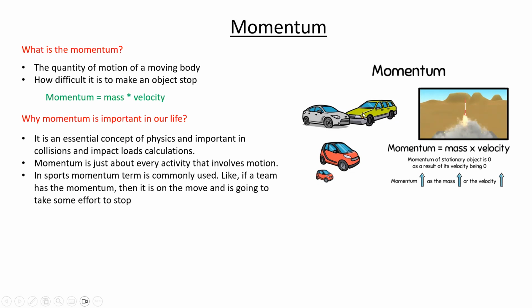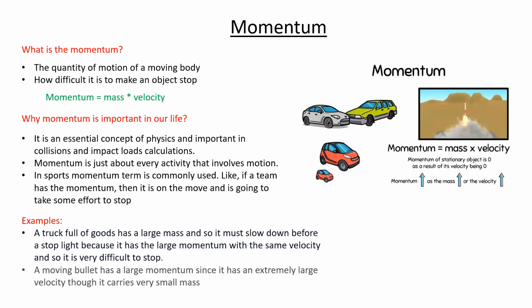Imagine that we have two cars with different velocities and different masses, and we want to calculate whether they are going to collide with each other or will stop before collision, or, if they do collide, what damage we will get from this collision.